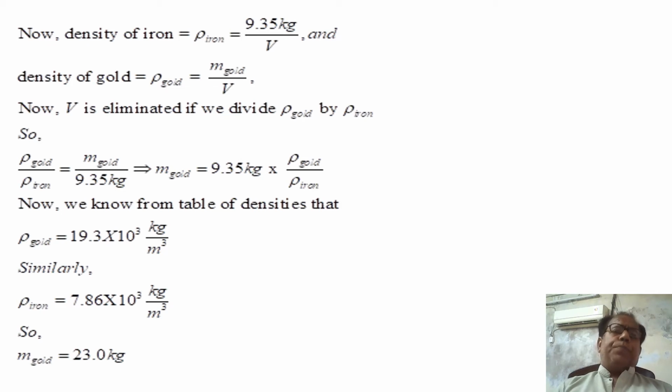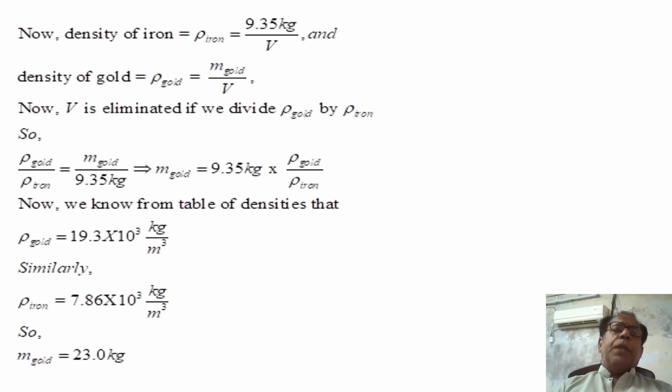Now density of iron is equal to rho iron is equal to 9.35 kg over V, and density of gold is equal to rho gold is equal to M gold over V. Dear students, here we see that V is occurring in both these equations, and if we divide these two equations, one V will be in the numerator and one V will be in the denominator, and these will be cancelled out.